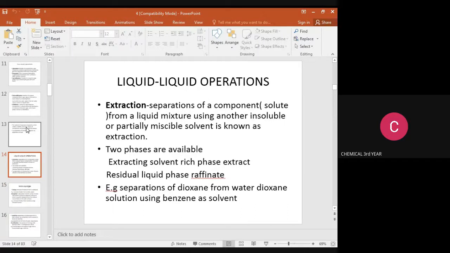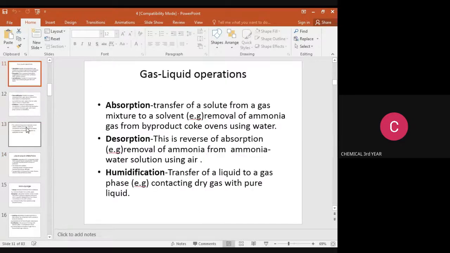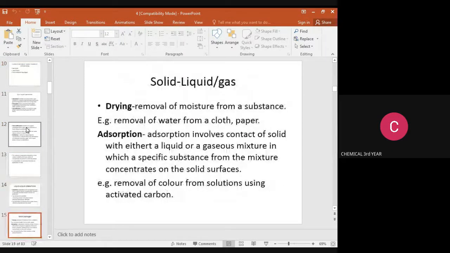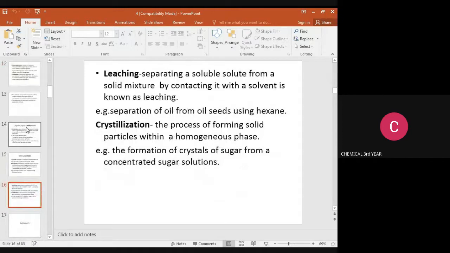Then the third classification is solid-liquid-gas. In this operation, three phases are involved. First one is drying, in which we remove moisture from a solid substance. Example: removal of water from cloth, paper, etc.